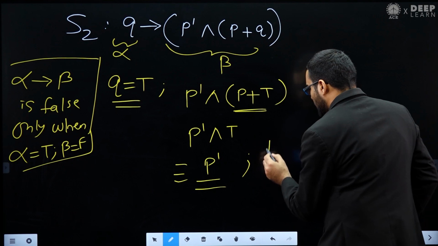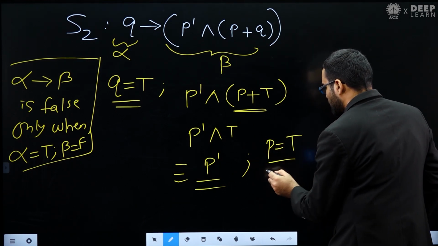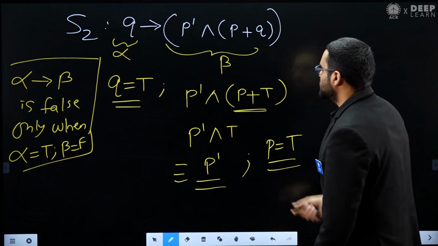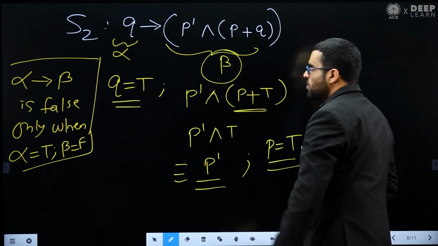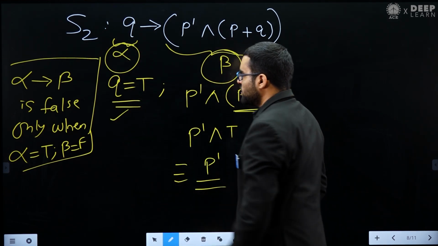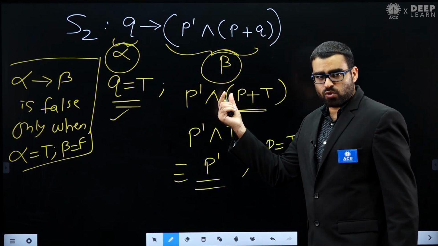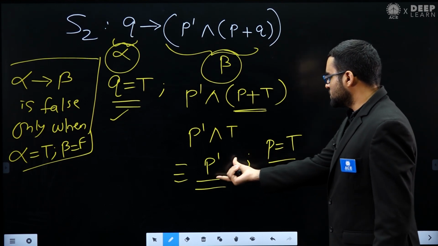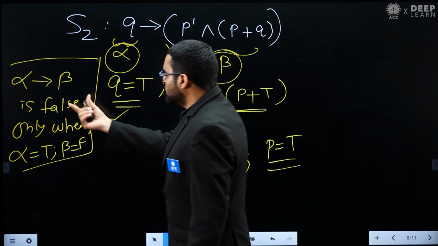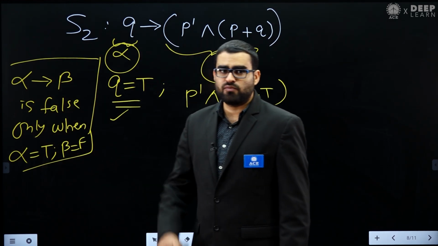What I will do, I just need to make P equal to true. If I make P equal to true, then this beta will become false. And remember, this alpha is true. So you can see this alpha is true, and I can make beta false. So I can say that this implication statement can become false.